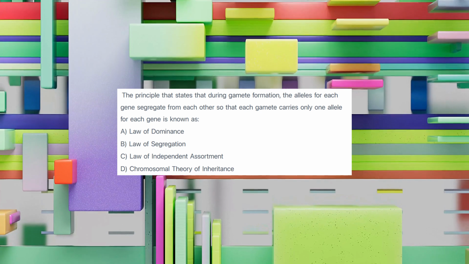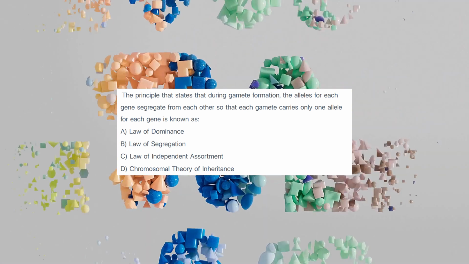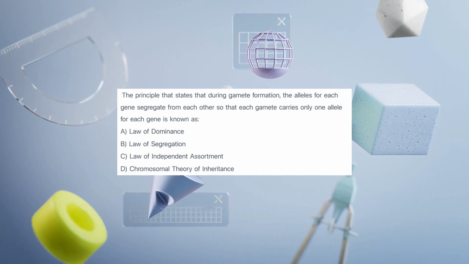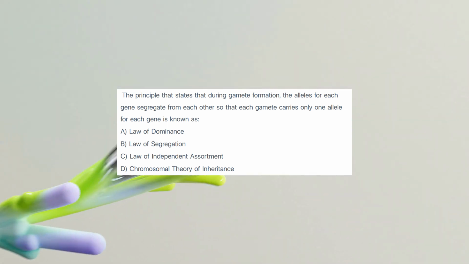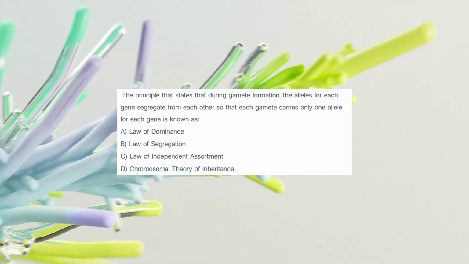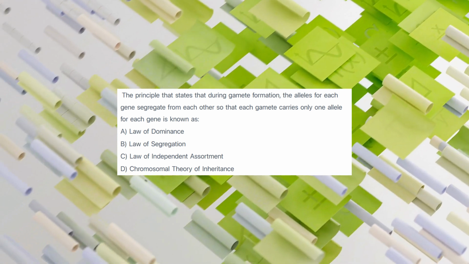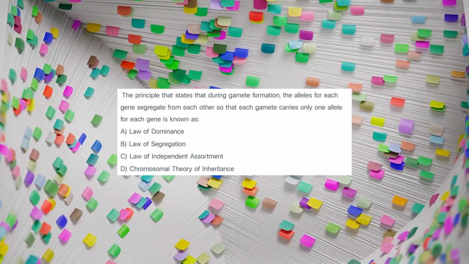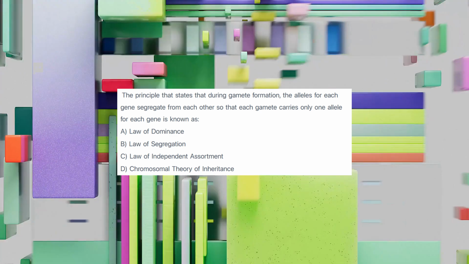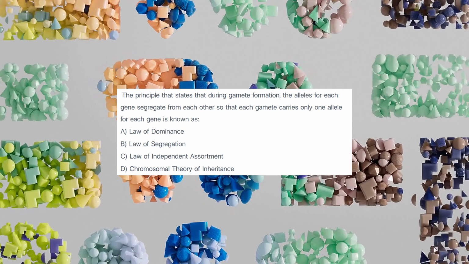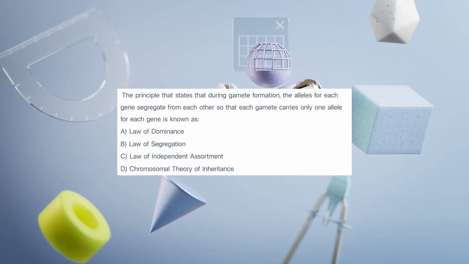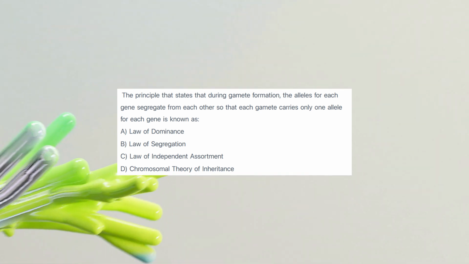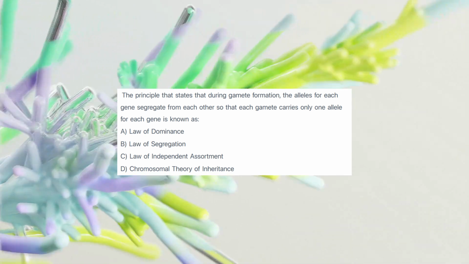The answer is B. The law of segregation states that the two alleles for each gene separate during gamete formation so that each gamete receives only one allele. The law of dominance states that in a heterozygote, one allele will conceal the presence of another. The law of independent assortment states that alleles of different genes assort independently of one another during gamete formation. The chromosomal theory of inheritance links genes to chromosomes.